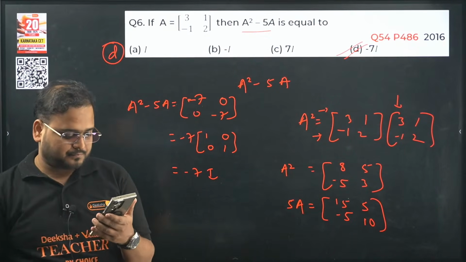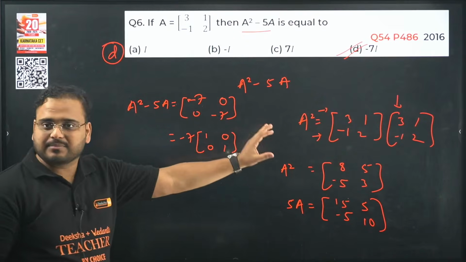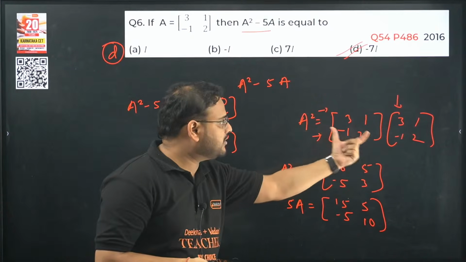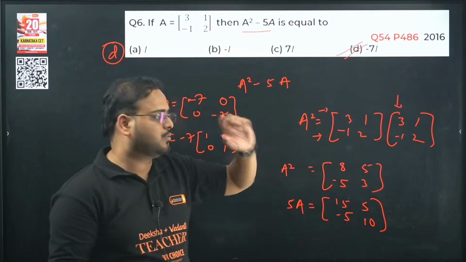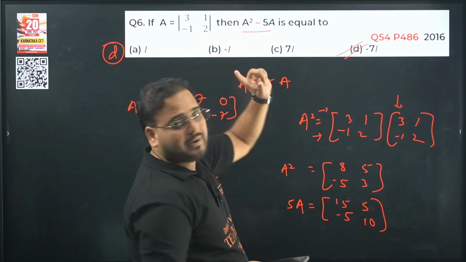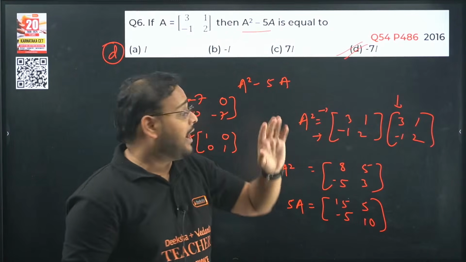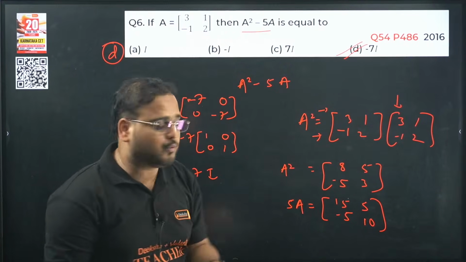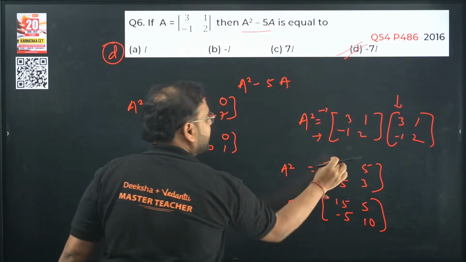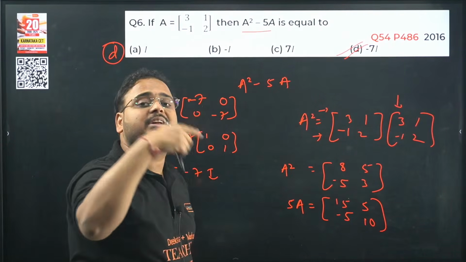Okay, so the thing is, these kind of questions will take some time to multiply. Once you're done with the multiplication, you can do it in your mind also. Once you got this, 8 minus 5 into 3, 8 minus 15, so minus 7. From there you can see that's going to be minus 7I. I'll repeat how you can solve this question faster, that also I'll tell you.